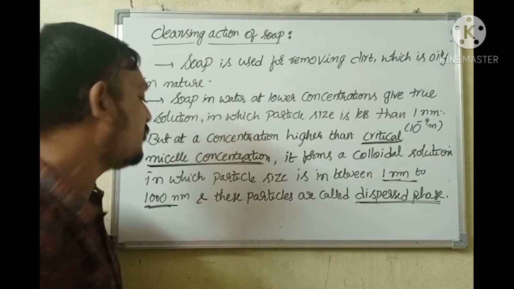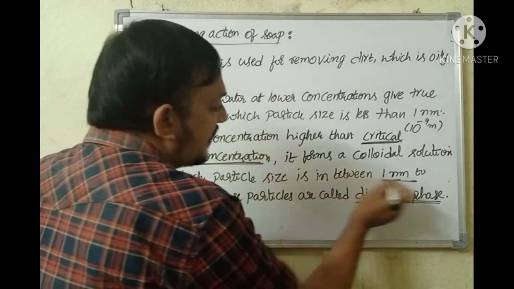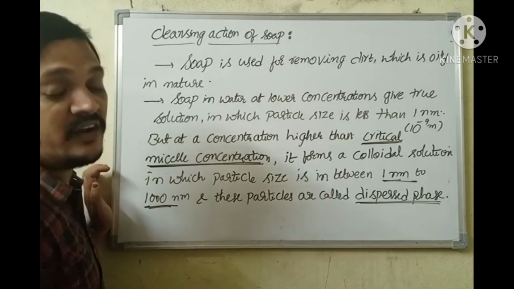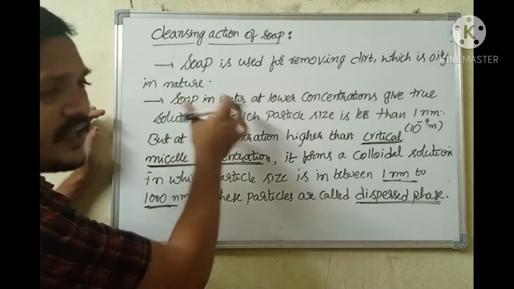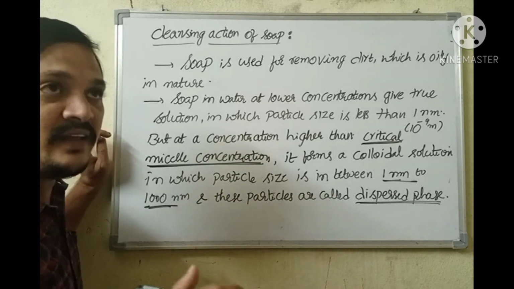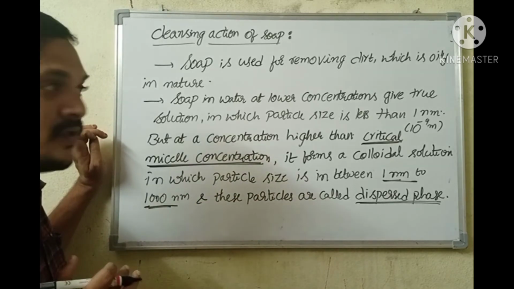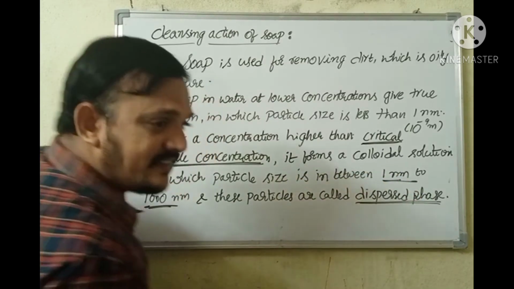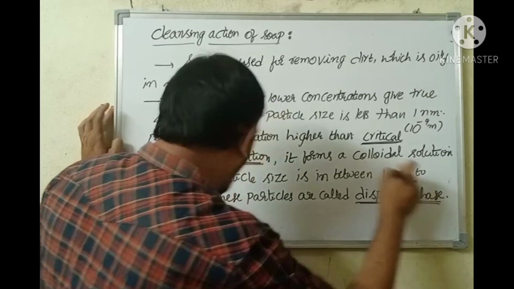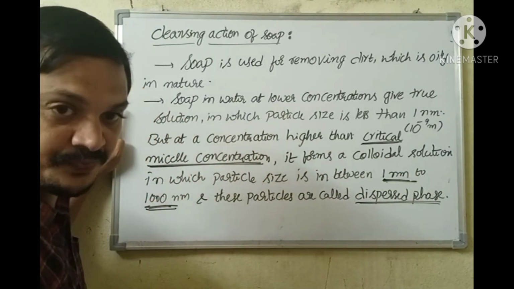It forms a colloidal solution in which particle size is between 1 nanometer to 1000 nanometers, and these particles are called dispersed particles. This is very important with respect to competitive exams. Particle size in colloidal solution ranges between 1 nanometer to 1000 nanometers.